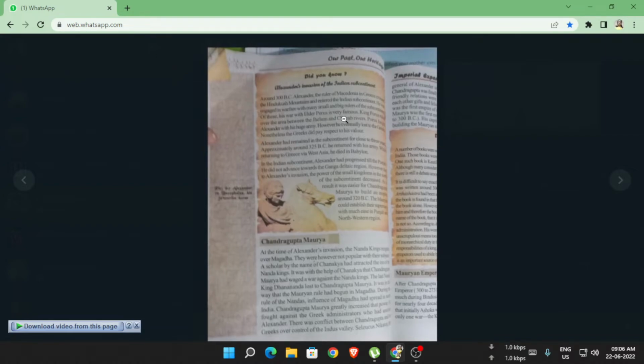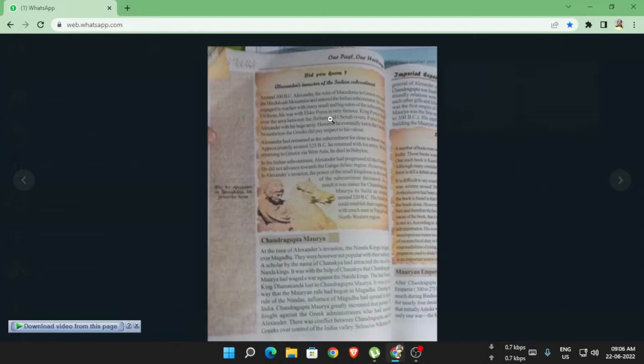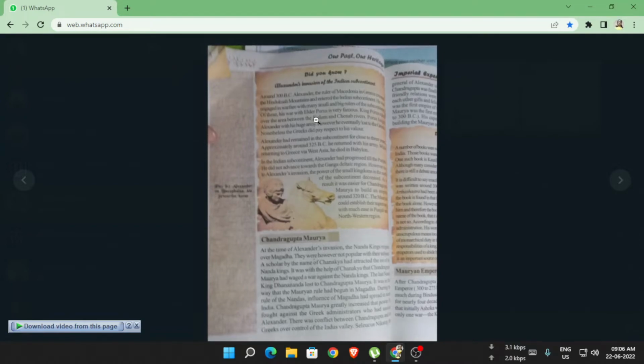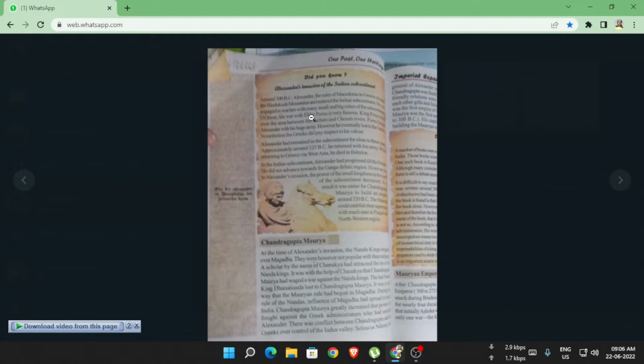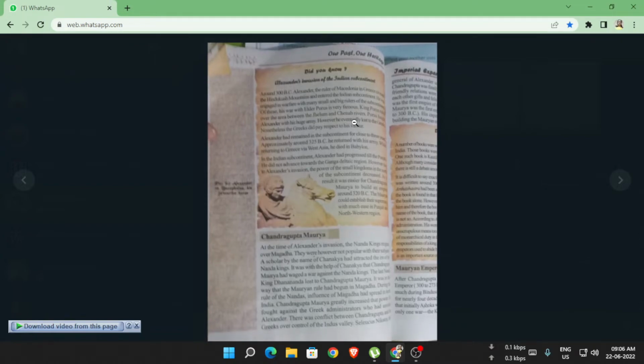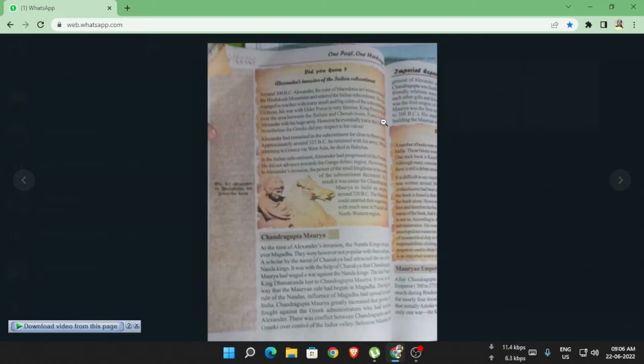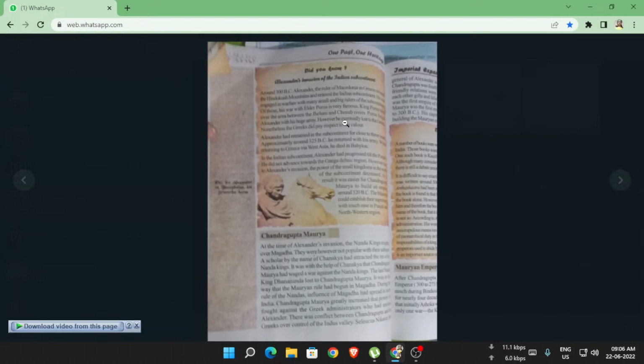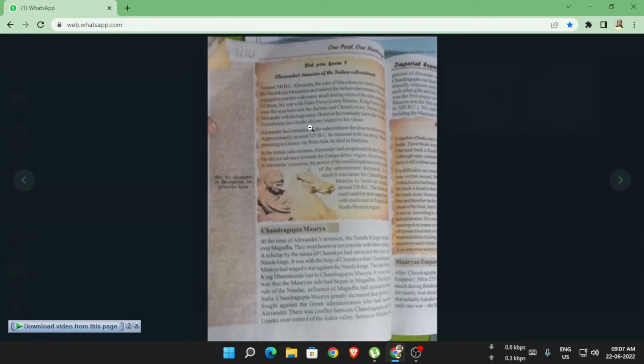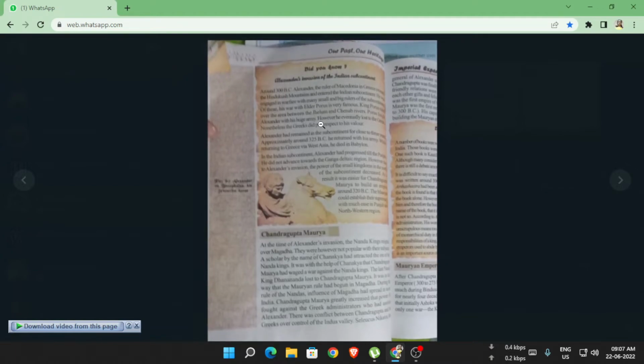Now he engaged in warfare with many other small and big rulers. At that time there was a war with Elder Porus also. King Porus lived near the Jhelum and Chenab rivers. So Alexander with his huge army had a war with Elder Porus.